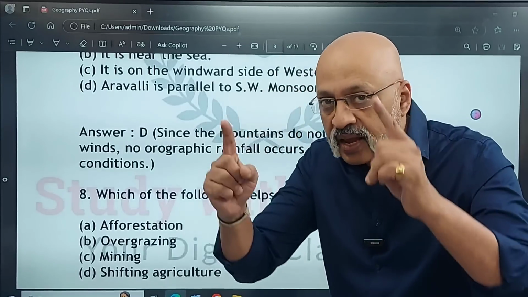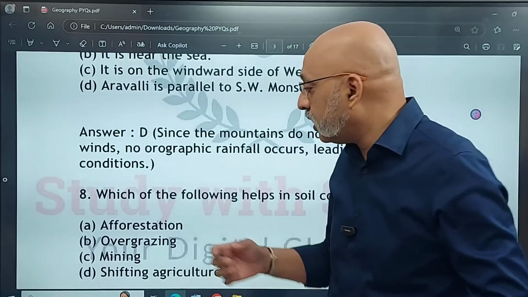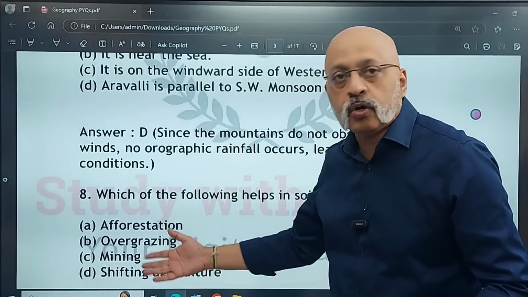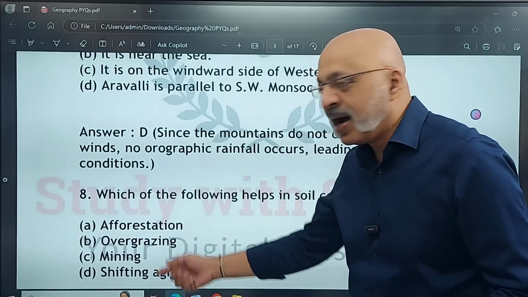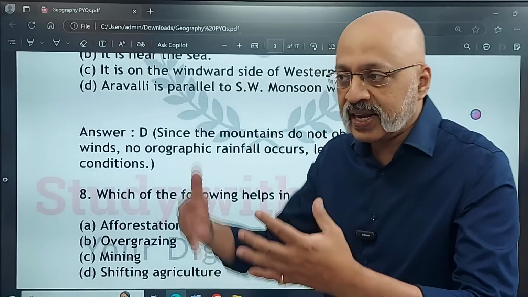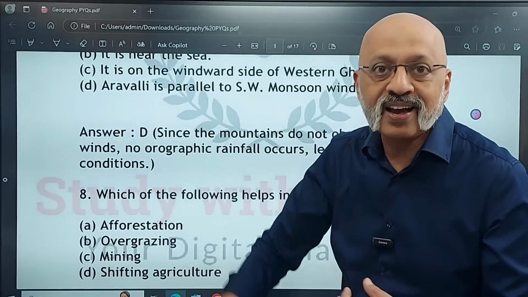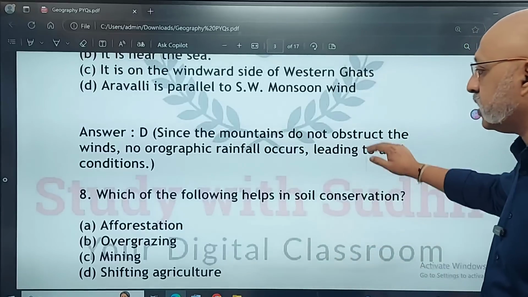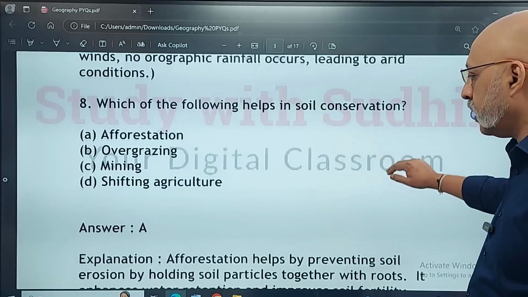Use common sense. Think, understand each and every term. That will really help you be able to solve, be it MCQs or reasoning questions. Mining itself means you are taking away much of the soil, or shifting agriculture, obviously not. So obviously option A.